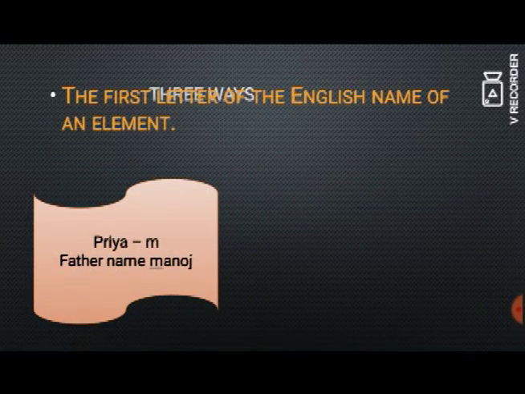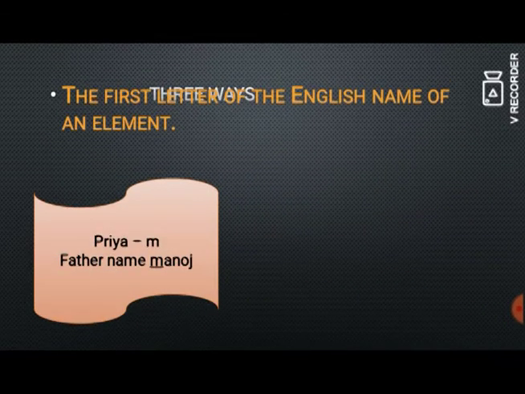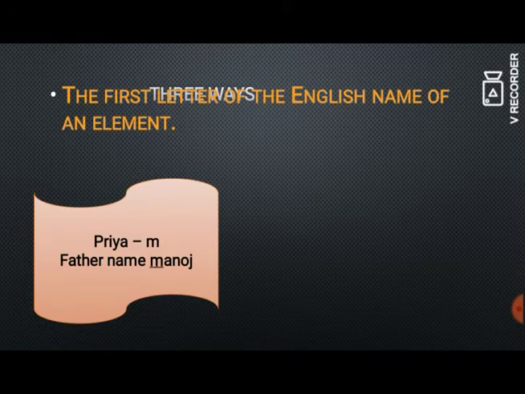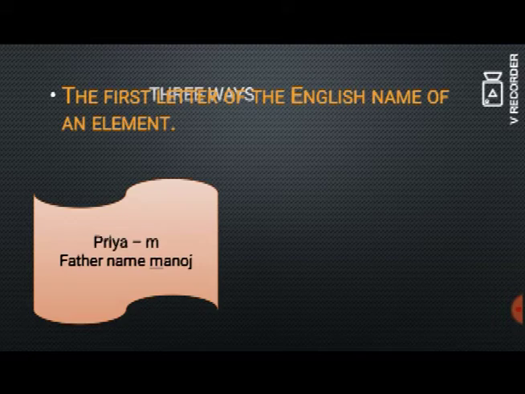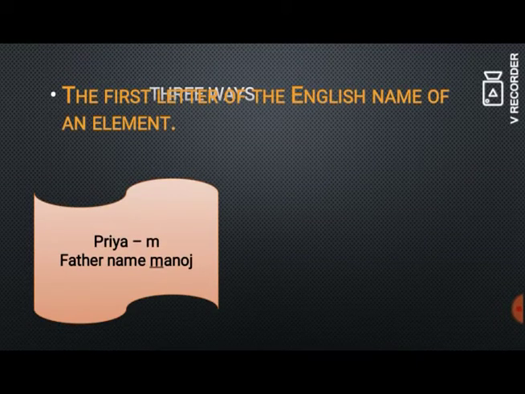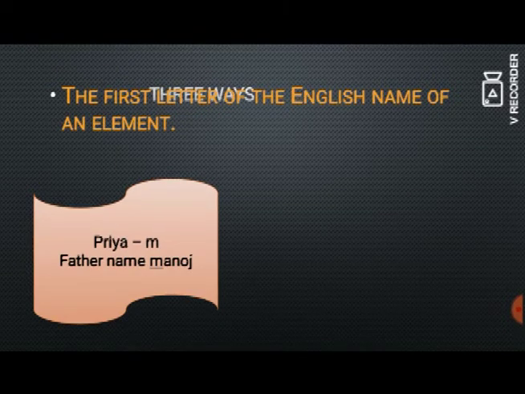For giving symbols we have three ways. The first one is the first letter of the English name of an element. So for giving a symbol for an element we have three ways. The first way is the first letter of the English name of an element.